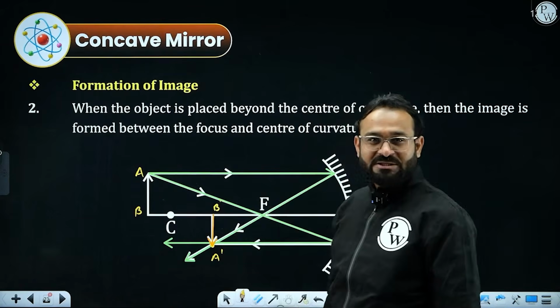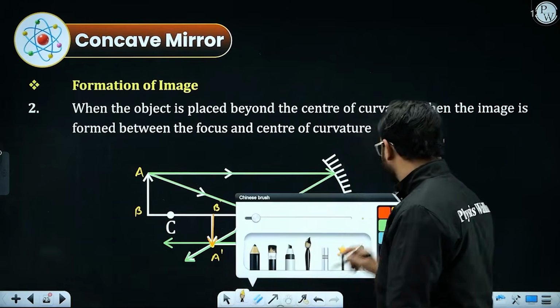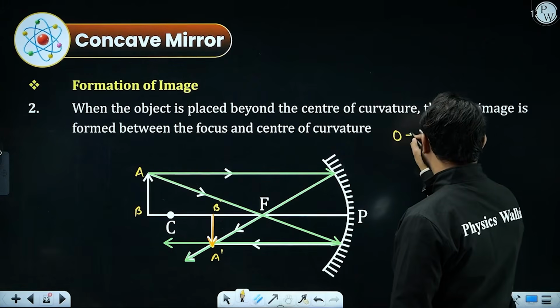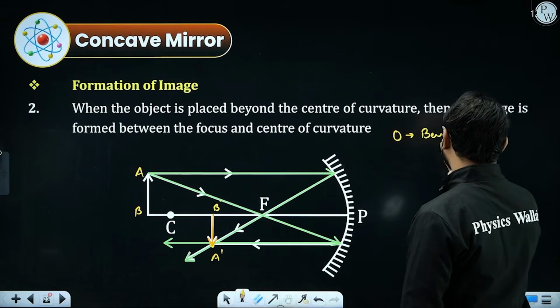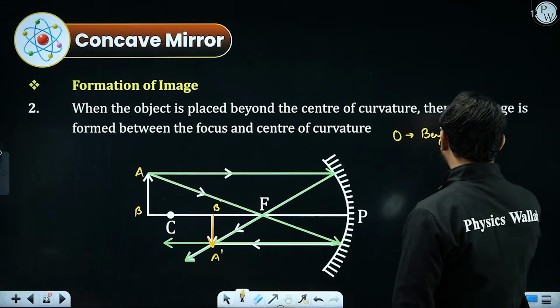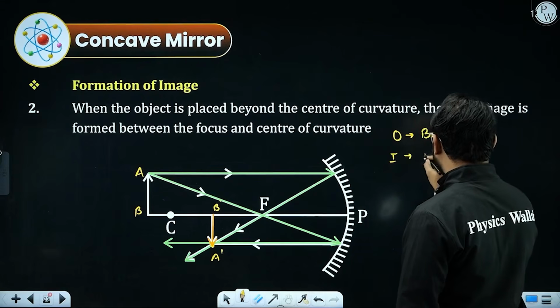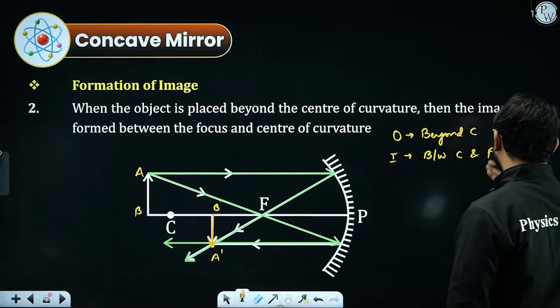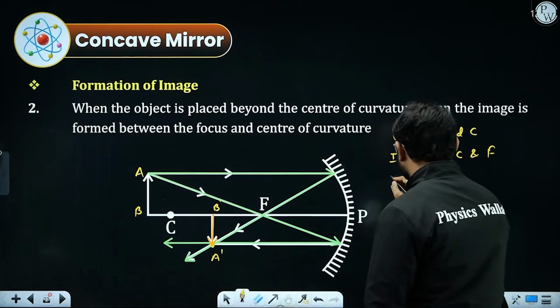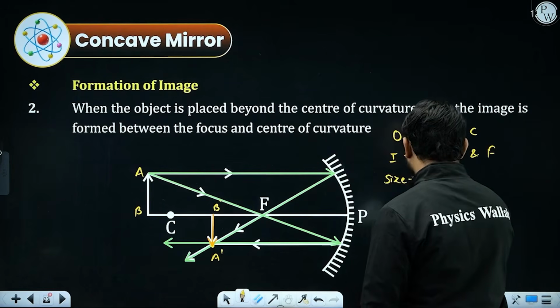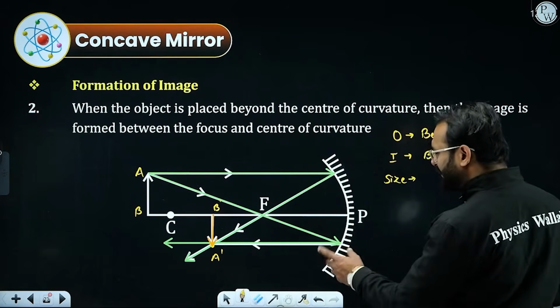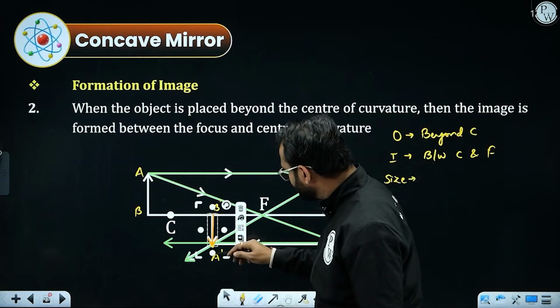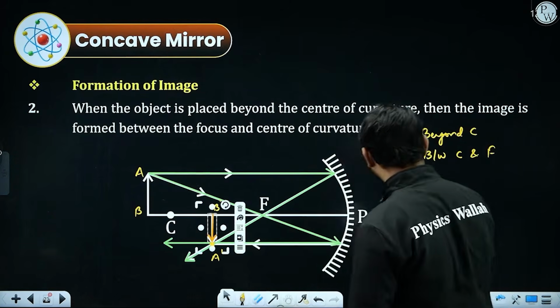Because the nature of image is real and inverted. So again, object is beyond center of curvature. So the image obtained is between center of curvature and focus. Talking about its size, it will be comparatively smaller.